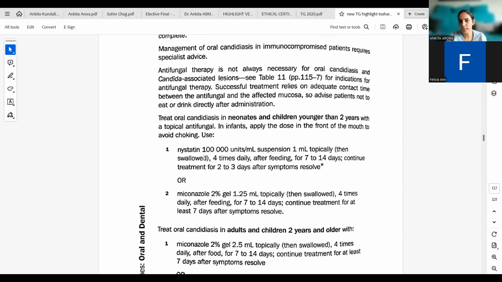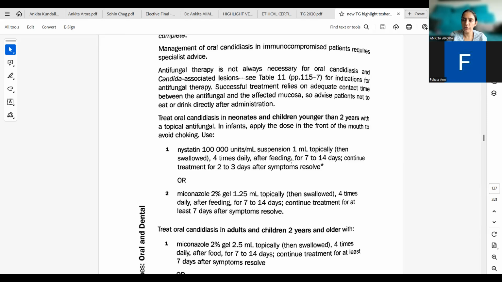So what is the dose? Nystatin, 1 million units per ml suspension, 1 ml in quantity, applied topically, then swallowed, 4 times daily after feeding for 7 to 14 days.